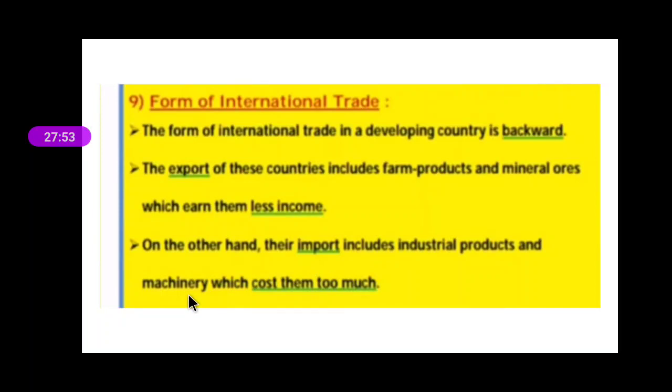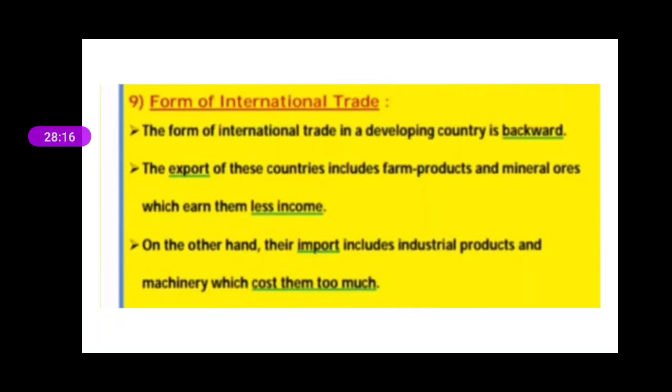So when we export, we get less income, and when these countries import, they have to pay very high. Because of this, the economy of developing countries always stays backward.